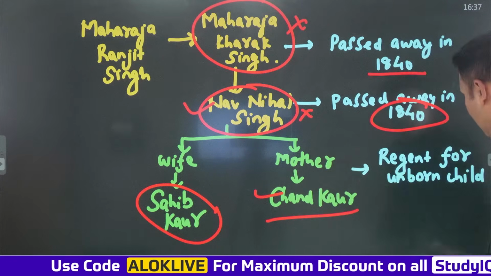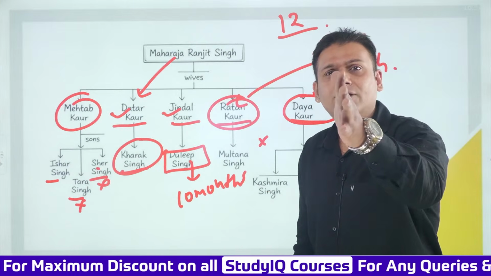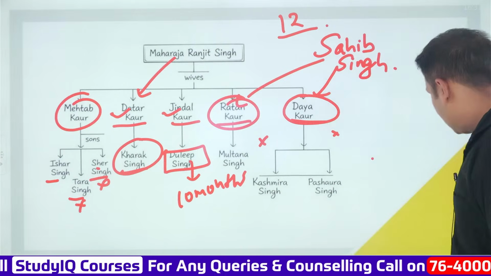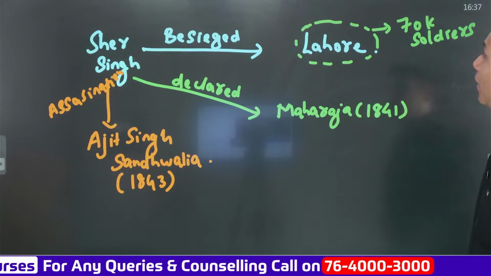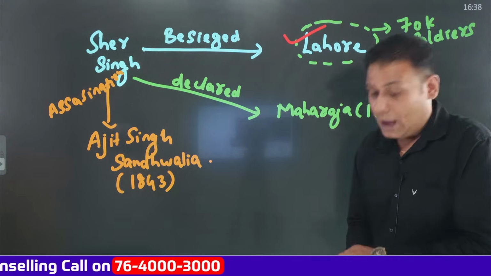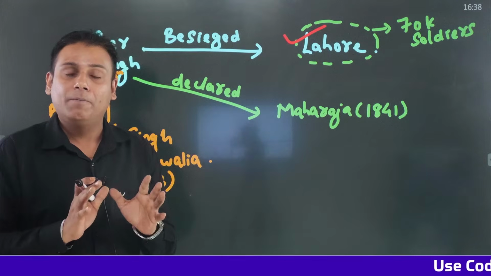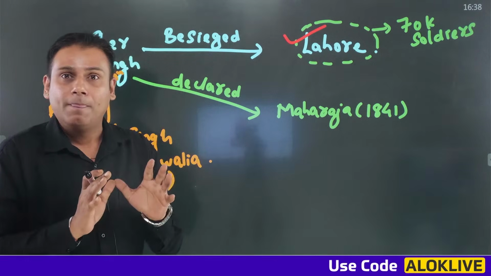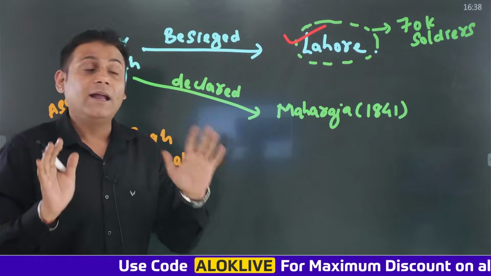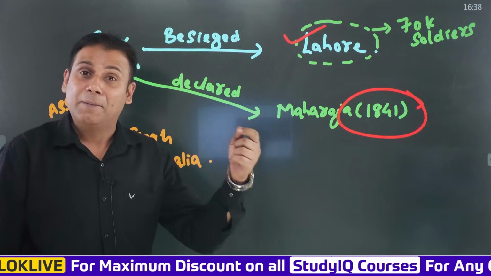Now, what happened further? Let's understand. We have seen this character, Sher Singh. Sher Singh did not like this decision of Chand Kaur. So what did he do? Sher Singh attacked the region of Lahore, which was the administrative capital of the Sikh Empire at that time. With the help of 70,000 soldiers, he besieged the region of Lahore. He surrounded it, and after surrounding it, he occupied the administrative capital. And in 1841, he declared himself the next Maharaj of the Sikh Empire.